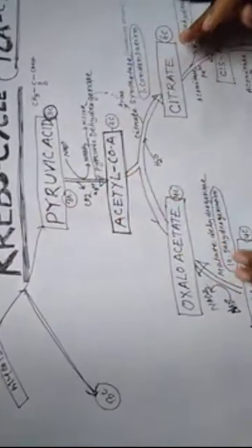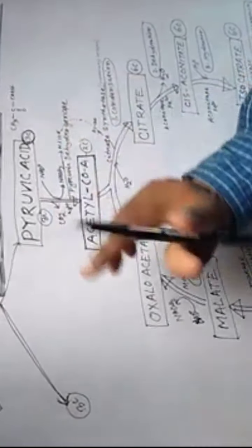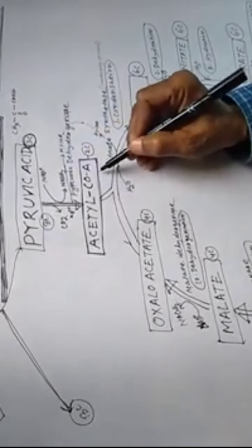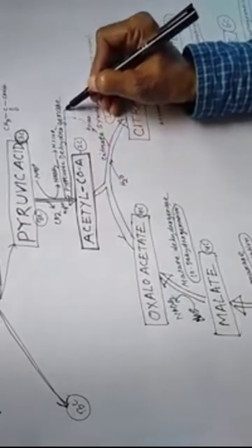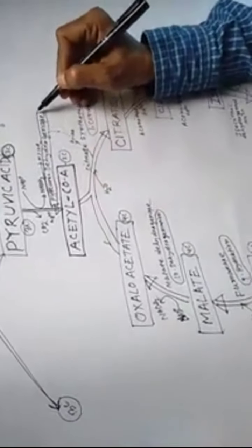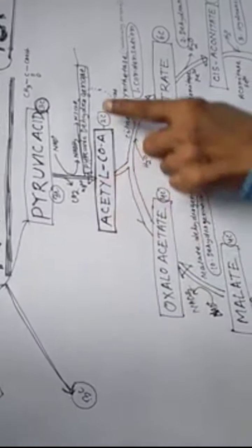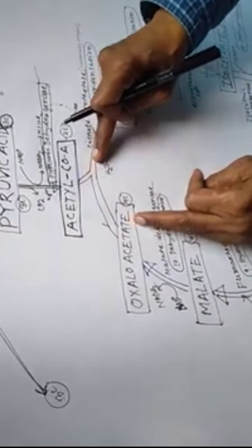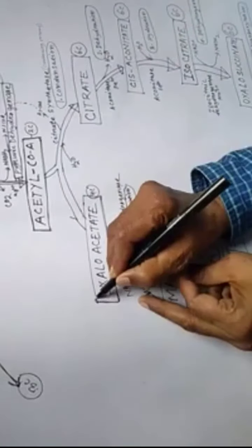After glycolysis comes the Krebs cycle, or TCA cycle, or tricarboxylic acid cycle. Step 1: pyruvic acid is converted into acetyl coenzyme A in the presence of the enzyme pyruvic dehydrogenase. You have to remember this enzyme, pyruvic dehydrogenase. Then this acetyl coenzyme A enters the Krebs cycle and combines with oxaloacetate, or oxaloacetic acid.